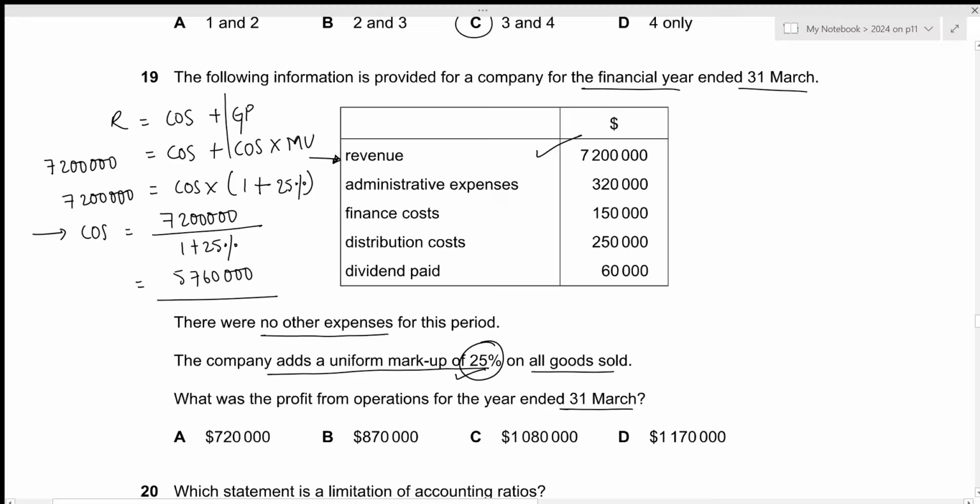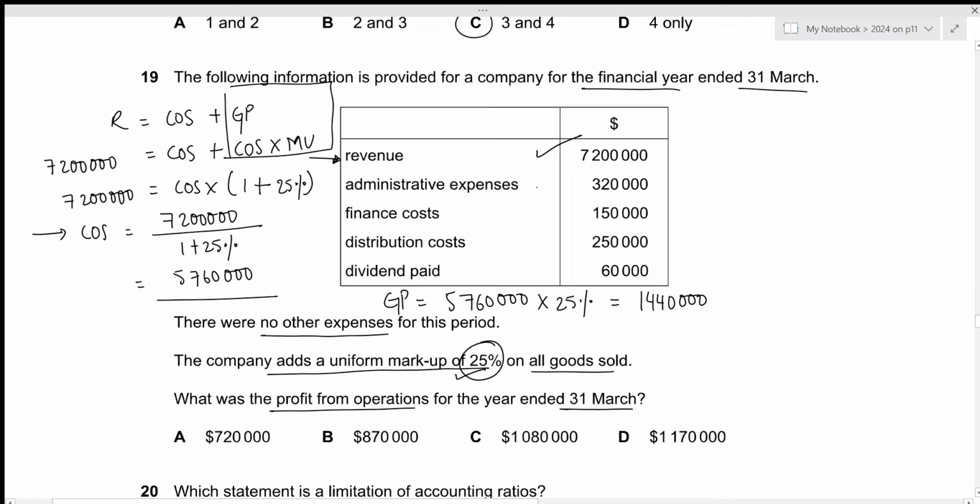Now we know that gross profit is just cost of sales times markup. So the gross profit is just going to be cost of sales, which is 5,760,000 times the markup of 25%. This results in the value of 1,440,000. Now, profit from operations is just going to be gross profit minus our operating expenses.